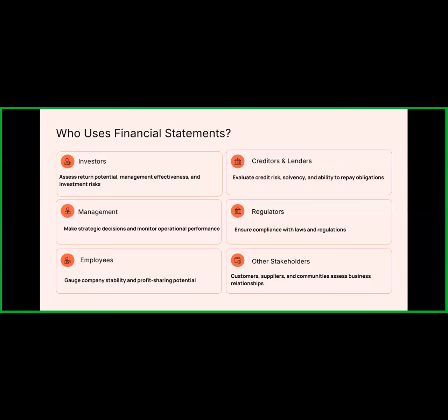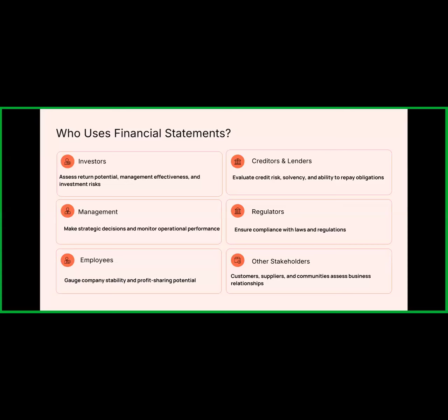If the company is making good revenue, good profit, and has good working capital, good cash flows, and an increase in equity, then investors automatically get attracted to that organization for investment purposes. So investors analyze the financial statements, and they also analyze the management effectiveness and the risks for their investment.